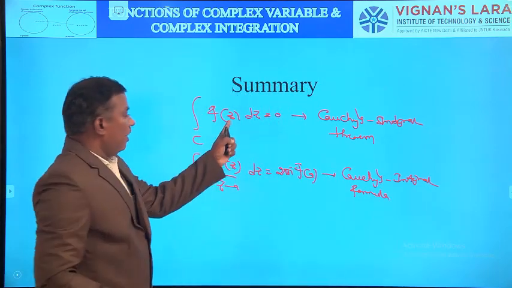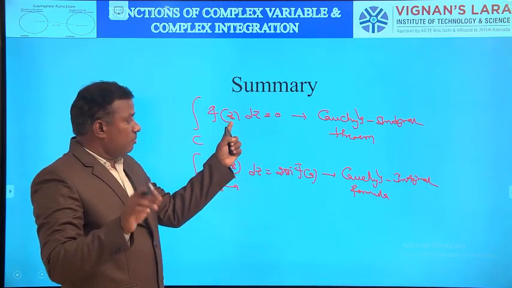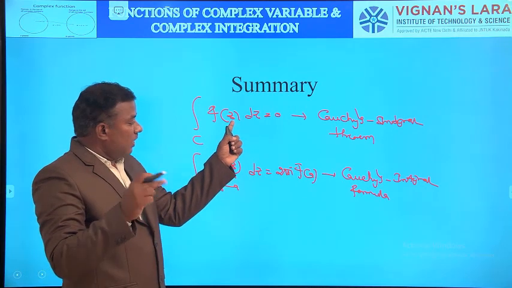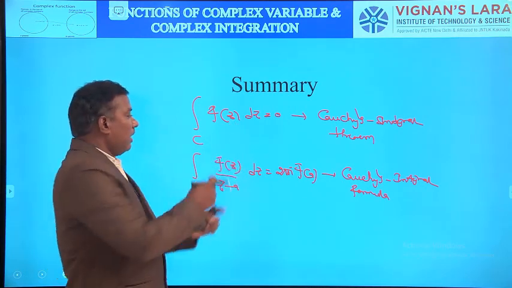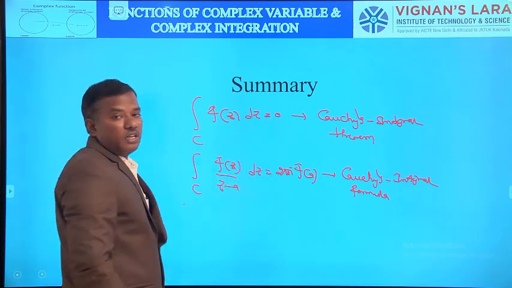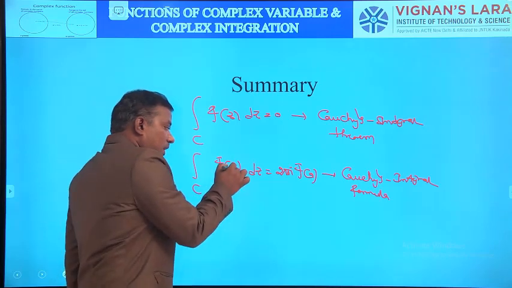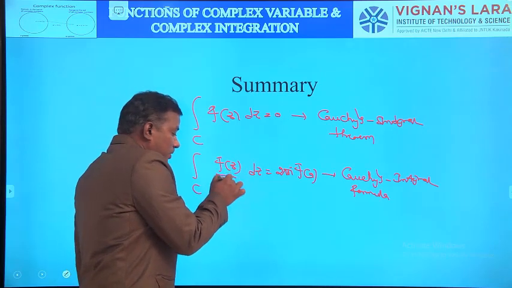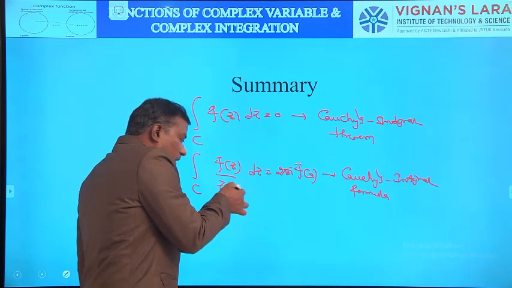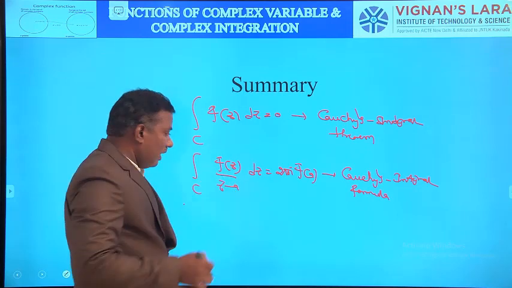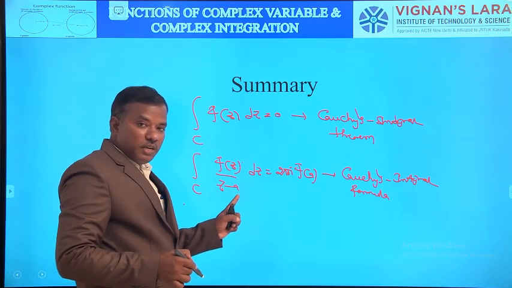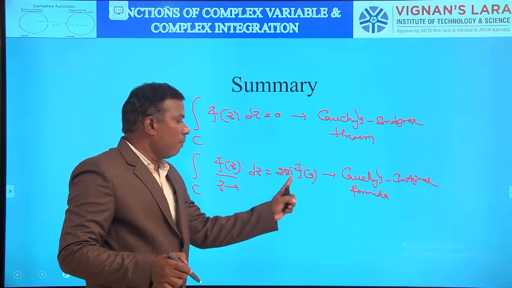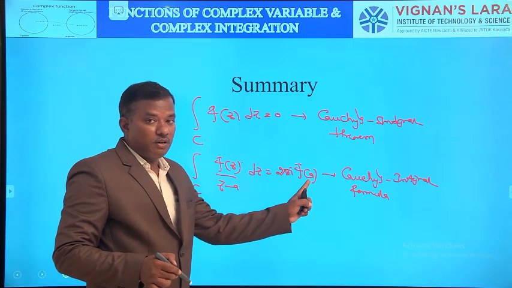In the first one, f of z is analytic everywhere except z equal to a, and this z equal to a lies outside C. Then integral over C of f of z dz equals 0. In the second, f of z is analytic everywhere except z equal to a, and this z equal to a lies inside C. Then integral over C of f of z by (z minus a) dz equals 2 pi into f of a.